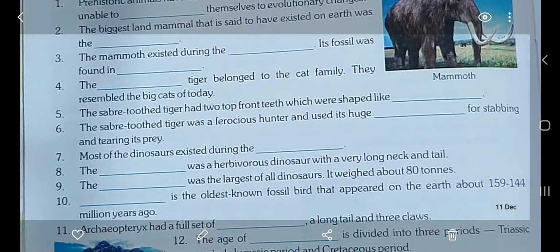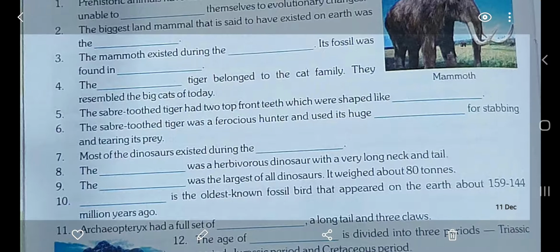The dash was a herbivorous dinosaur with a very long neck and tail. The answer is Diplodocus. It is written as Diplodocus, but it's not pronounced as it is written. Okay. Now question number 9. The dash was the largest of all dinosaurs. So the answer is Brachiosaurus. It weighed about 80 tons. So just imagine how large it would have been.